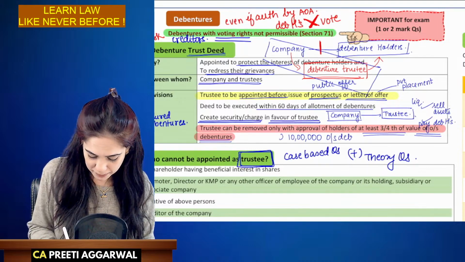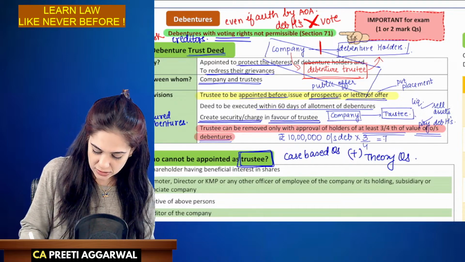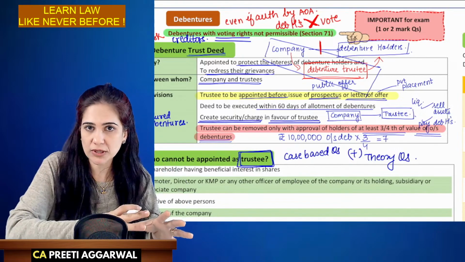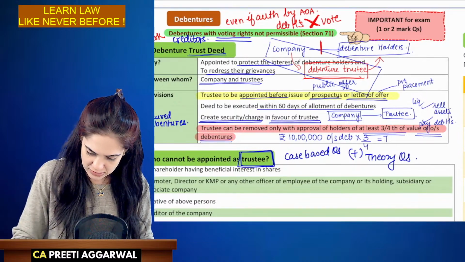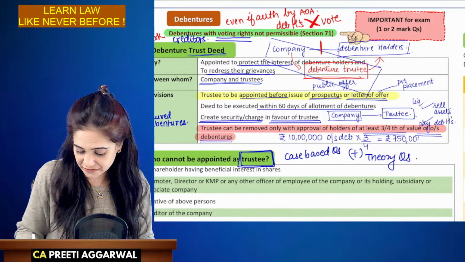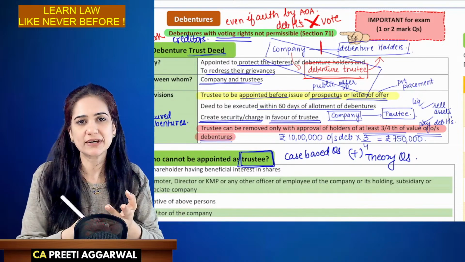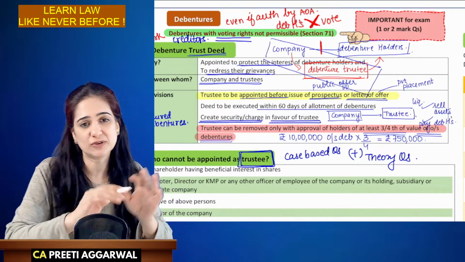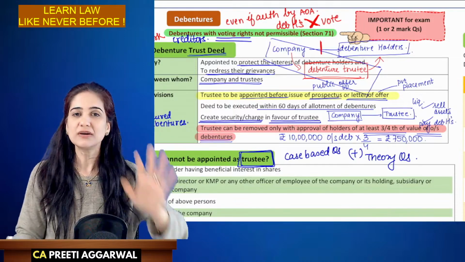This is in terms of rupees. 3/4 means those debenture holders who are holding at least rupees 7,50,000 worth of debentures, if they give their approval. Let's say 5 people are together holding debentures worth 7,50,000. So when those 5 people give their approval, only then the trustee can be removed.